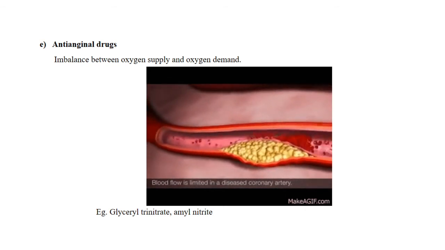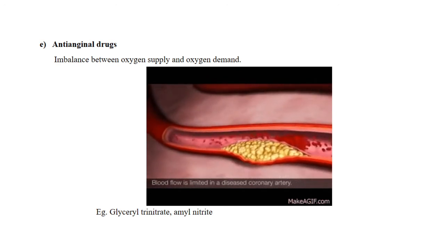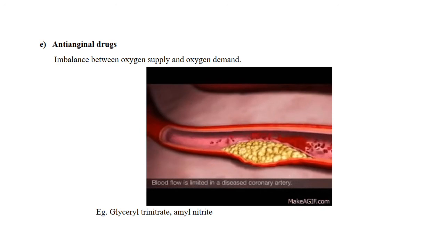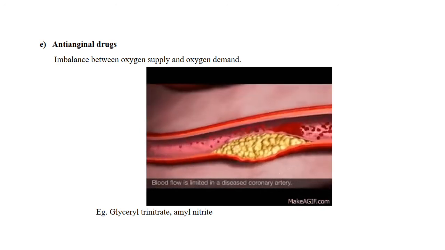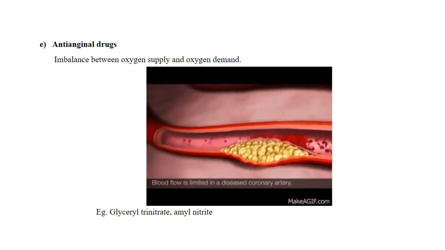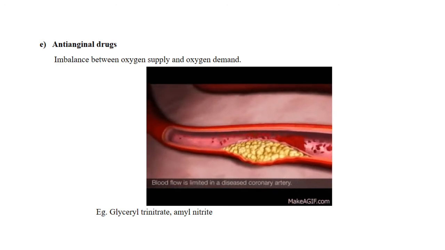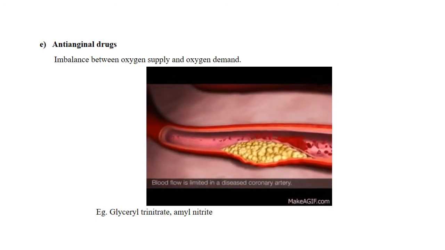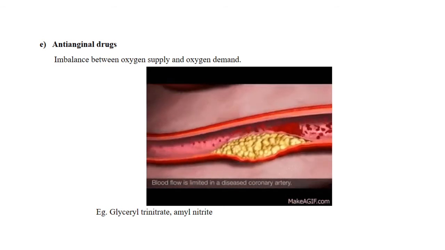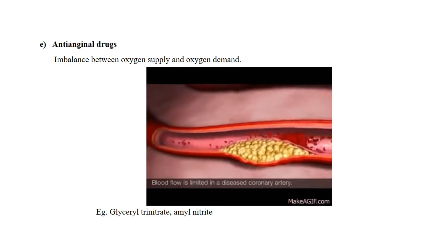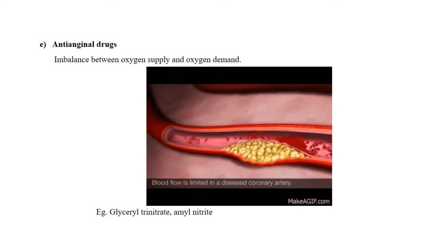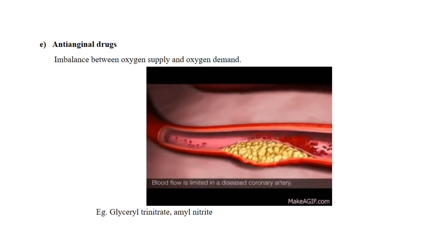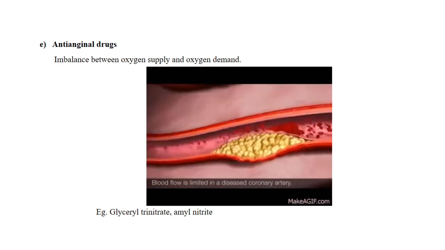And when we are having this particular chest pain, there is an imbalance between oxygen supply and oxygen demand to the heart. For example, if we are doing heavy exercise, our muscles will be burning and consuming more oxygen. Okay, so it will be burning calories.